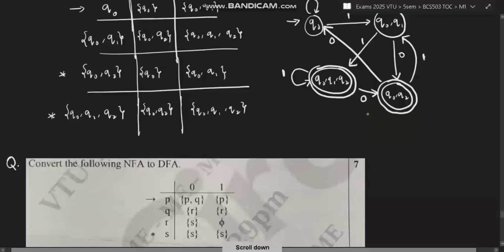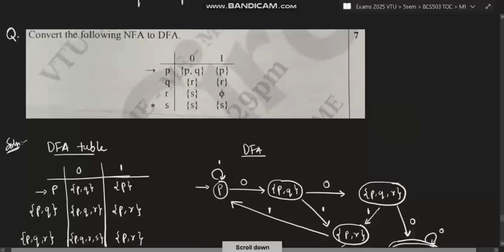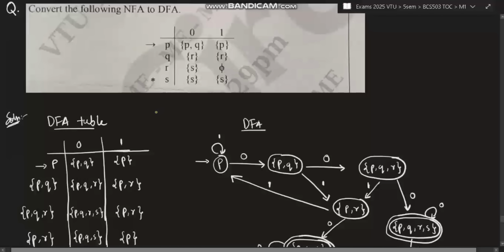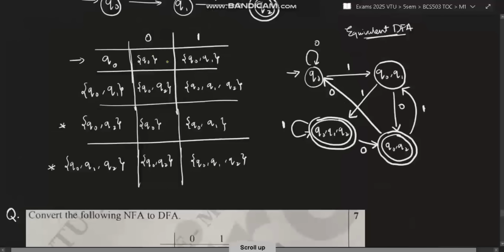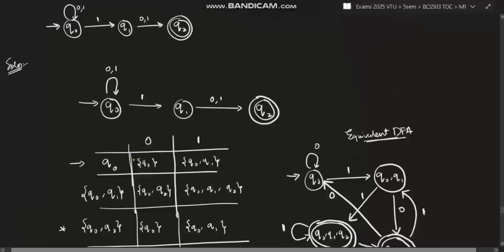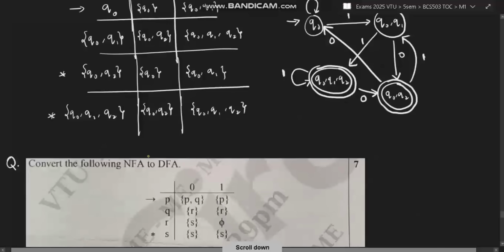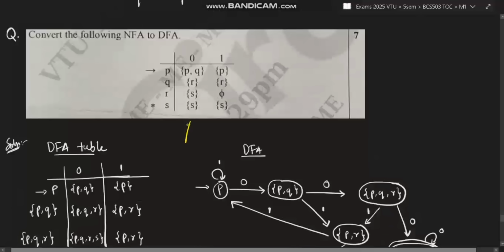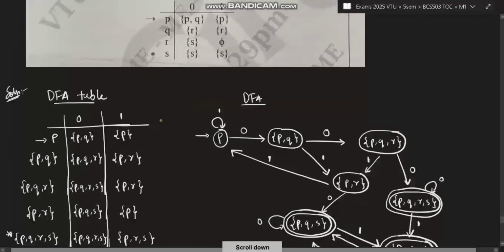Okay. Next, a similar type of question from the previous 2025 paper, January. Convert the following NFA to DFA. Okay, now this is the table which is given. The first thing you need to do is make the DFA table. This is the NFA table. Okay, see, either they can give you this diagram, and from this diagram you make the DFA table like how I explained now, or from this table which is of NFA type, make the DFA table for it. Okay, how do you make the DFA table?